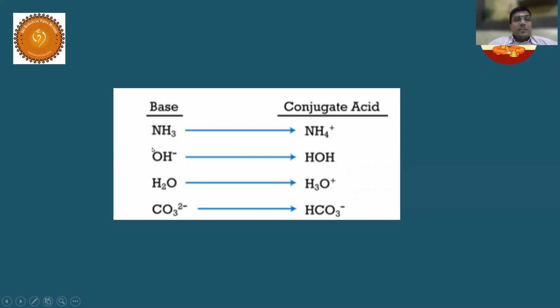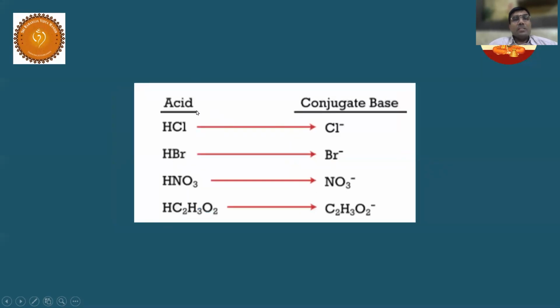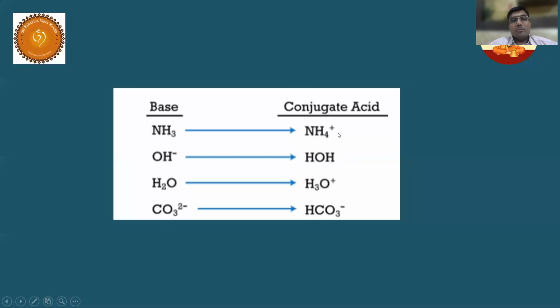See, these lone pairs will accept the proton. So proton donor, proton acceptor. All these species will accept a proton and become a conjugate acid. This base accepts a proton and becomes a conjugate acid, and an acid loses a proton and becomes a conjugate base. I hope you understood.